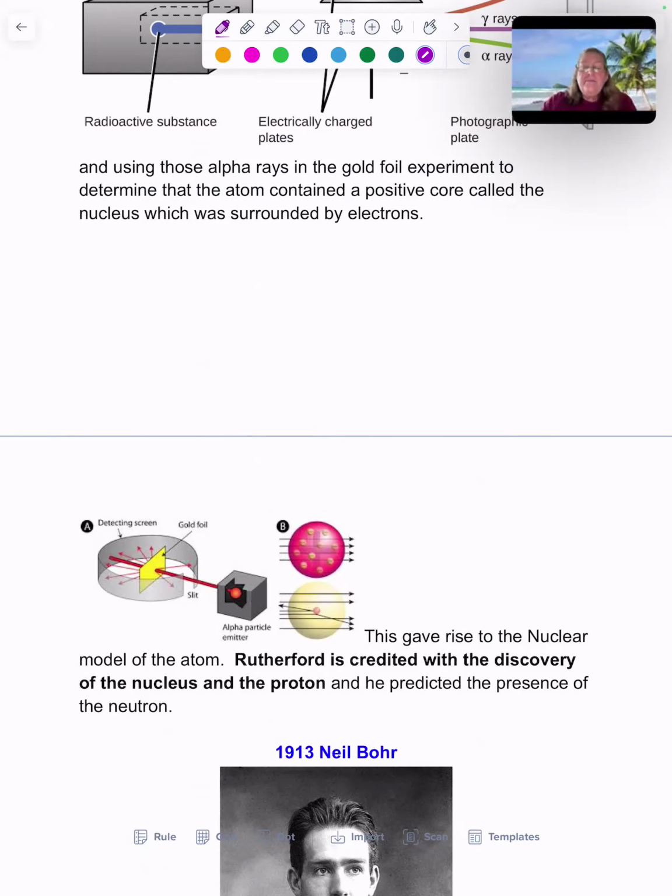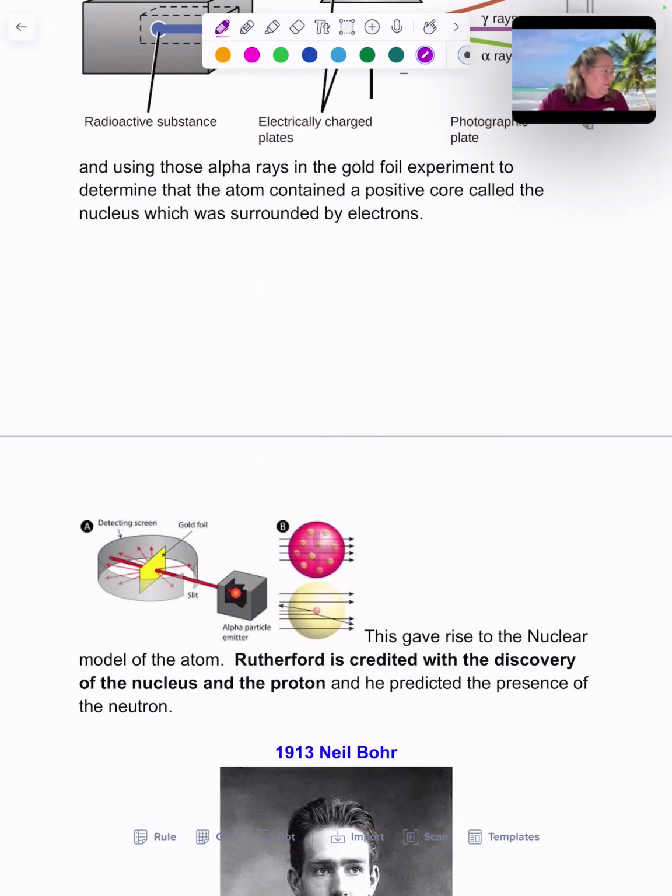He said that there had to be some dense, solid core to the atom, which he called the nucleus. And he surmised that the nucleus had to be positively charged because the particles ricocheted back. Likes repel likes. So those positive charges had to ricochet off another positive charge. So Rutherford's credited with the nucleus is positive, and he believed that that positive particle existed, and he called it the proton. He also knew that the mass of the atom was such that there had to be something else in there. So he predicted the presence of the neutron.